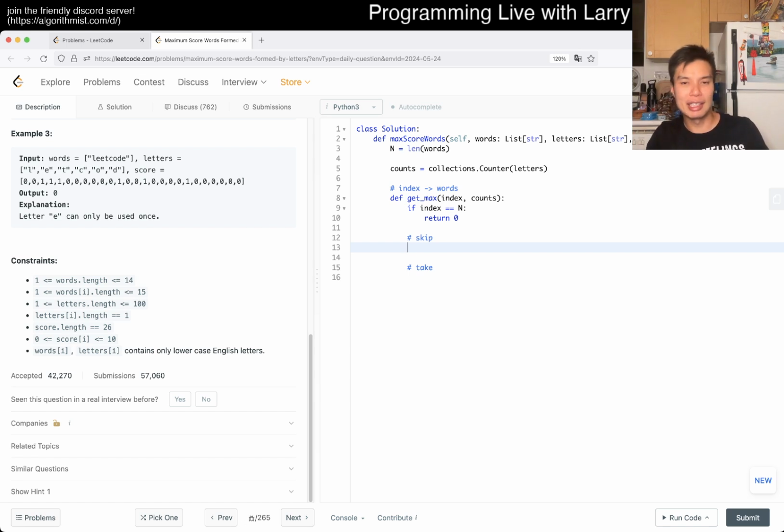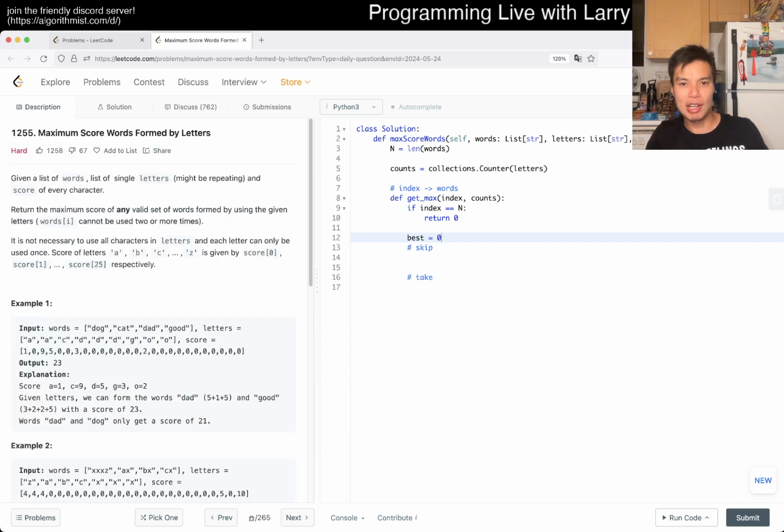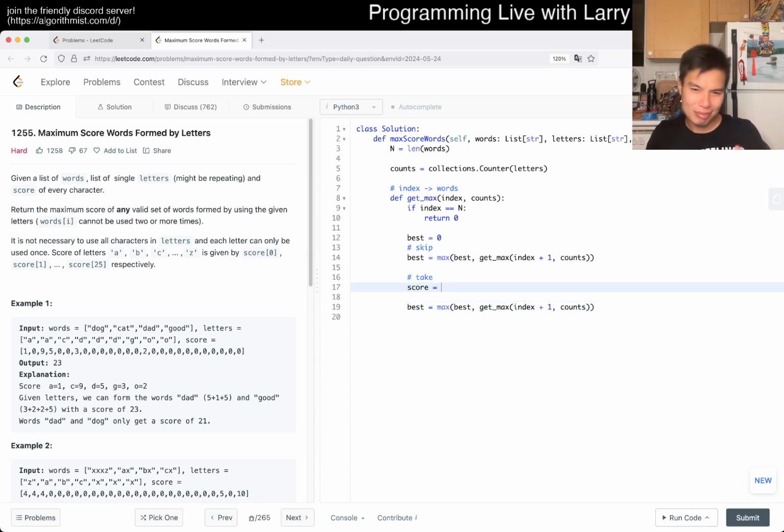Skip is just easy, right? We're maximizing, so best is equal to 0, and best gets max of best and index plus 1, and we don't change counts. Then we take this word and use it, so we add the current score of this word, which we could pre-calculate. Maybe we'll just do a get score of index. Let's put it that way.